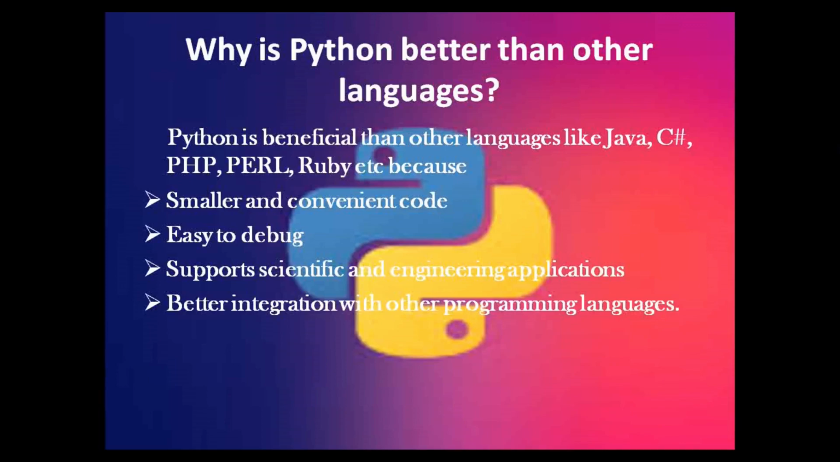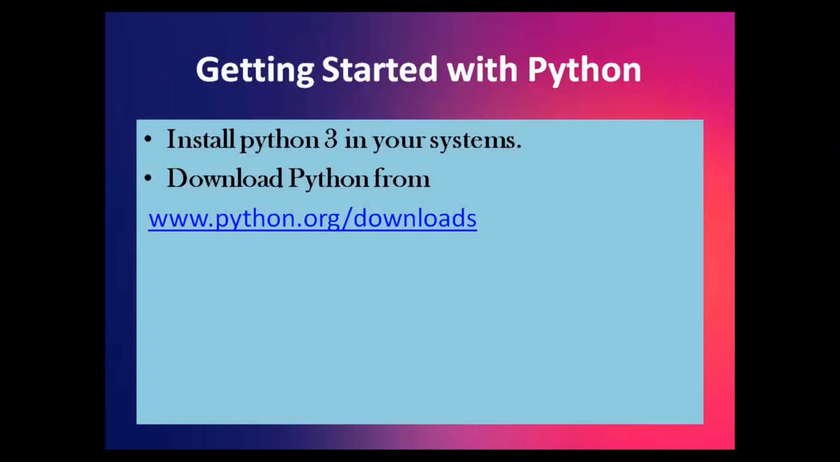Now let us get started with Python. To start off, the first thing is you need to install Python in your system. To install Python, you need to download it from its official website, that is www.python.org/downloads. Now let us see how it is done. On www.python.org/downloads, you have the installation download for Python 3. Simply click on that. You will have options for Python 3 on Windows, Python 3 on Mac, Python 3 on Linux. So whatever operating system you are using, just click on that and download.